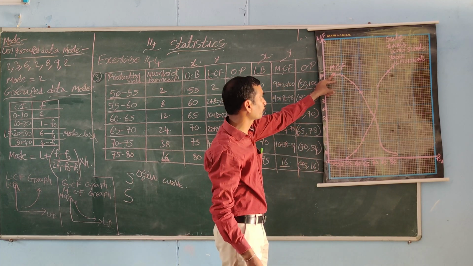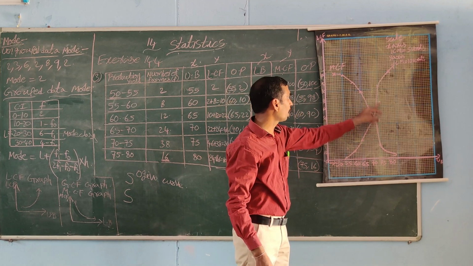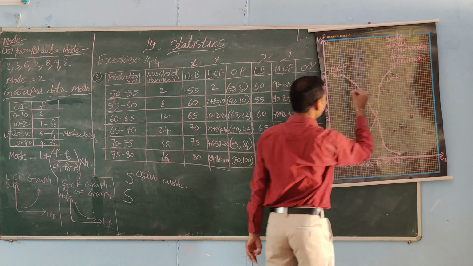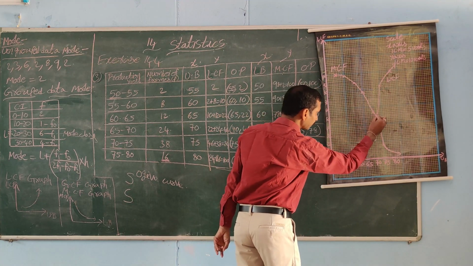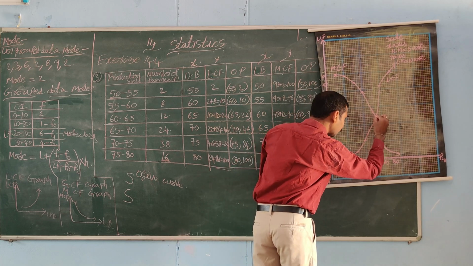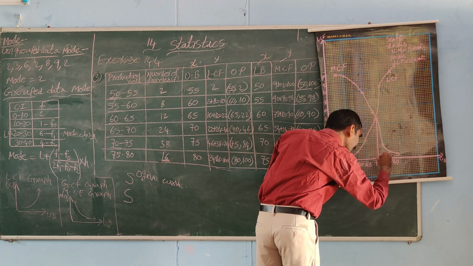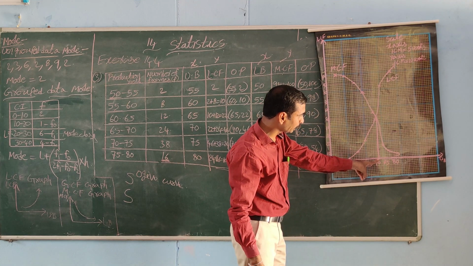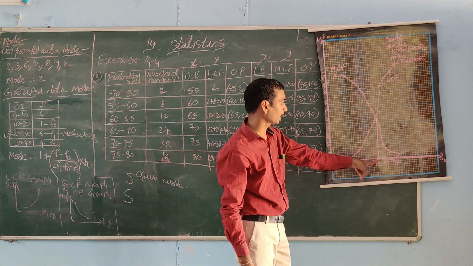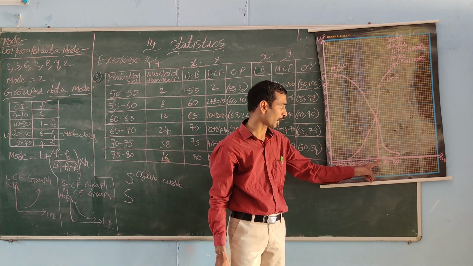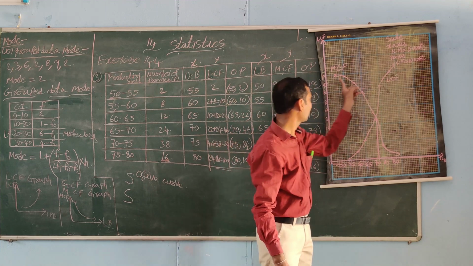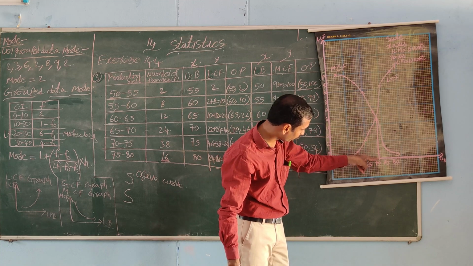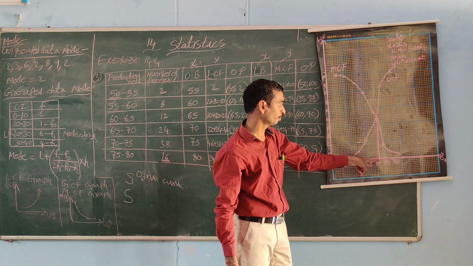This is coming from up to down. We got the LCF graph, and now we got the MCF graph. Both are intersecting at one point. The x coordinate value of this point we are calling the median. Sometimes they will ask to find the median from the graph. We draw the LCF graph and the MCF graph. Both are intersecting at one point. That point's x coordinate we take as the median.